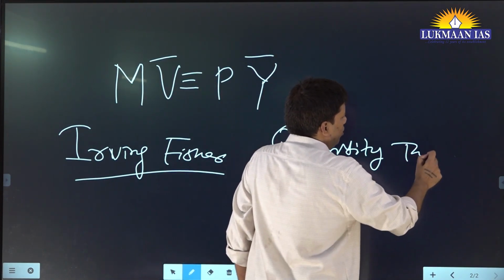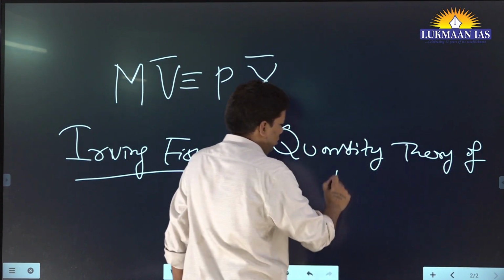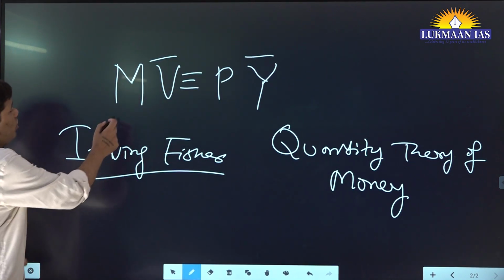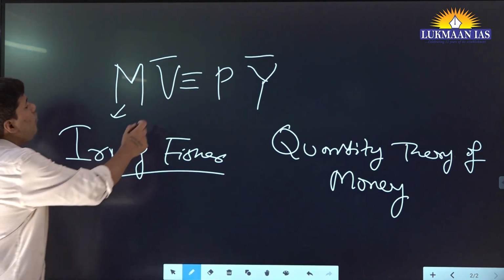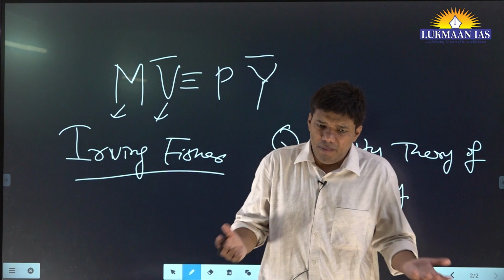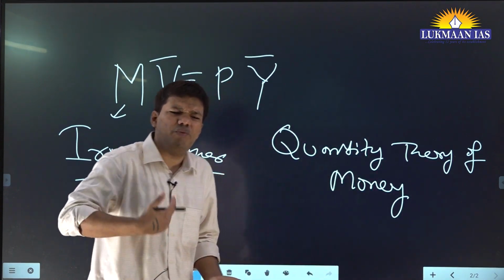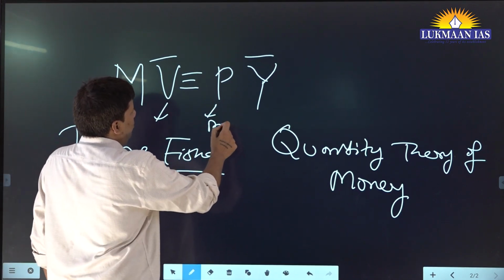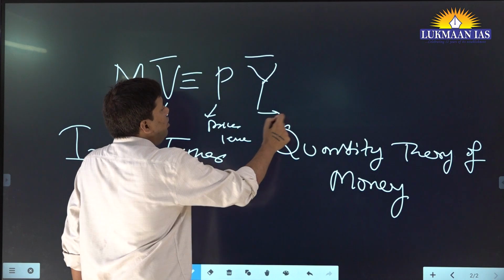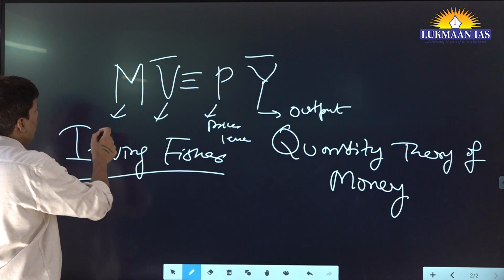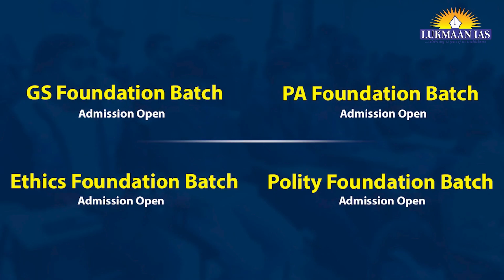Quantity theory of money. Fine. What it says, very important concept. This is your quantity of money, right? This is your velocity. When you say velocity of money, it means the number of transactions happening per period, right? If the transactions are high, the velocity would be high. This is your price level, and this is your output. Price level, quantity or output. This is your money supply. This is your velocity.